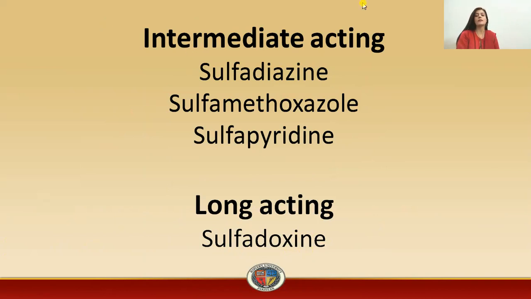So in today's lecture, we just overviewed the sulfonamides. We saw that they are basically the inhibitors of folate, or the drugs which will prevent the formation of purines and pyrimidines. Then we discussed the classification of the sulfonamides according to their duration of action.